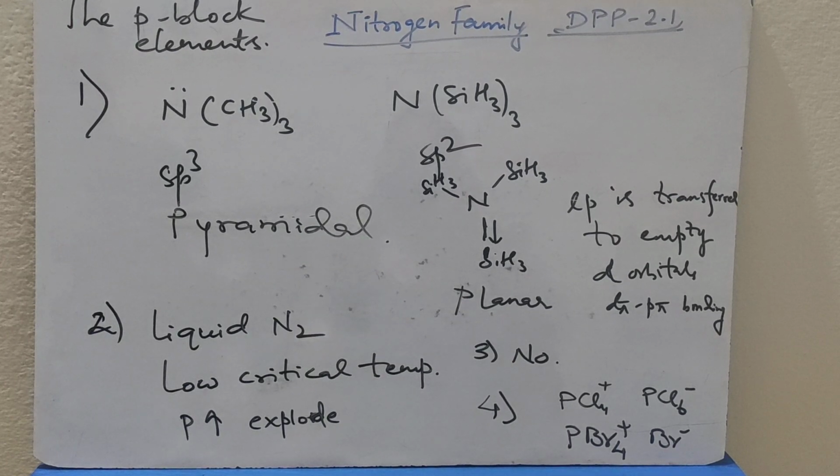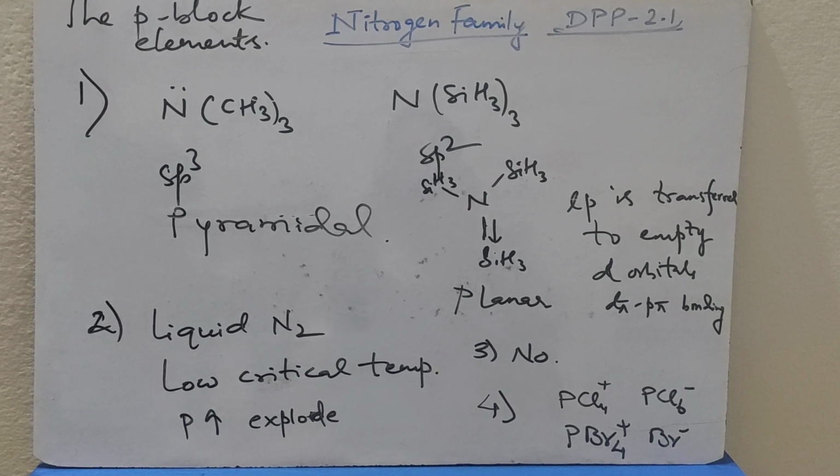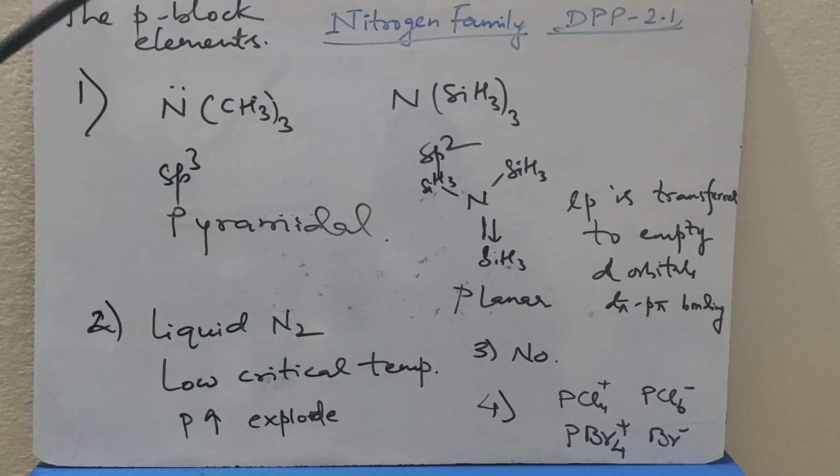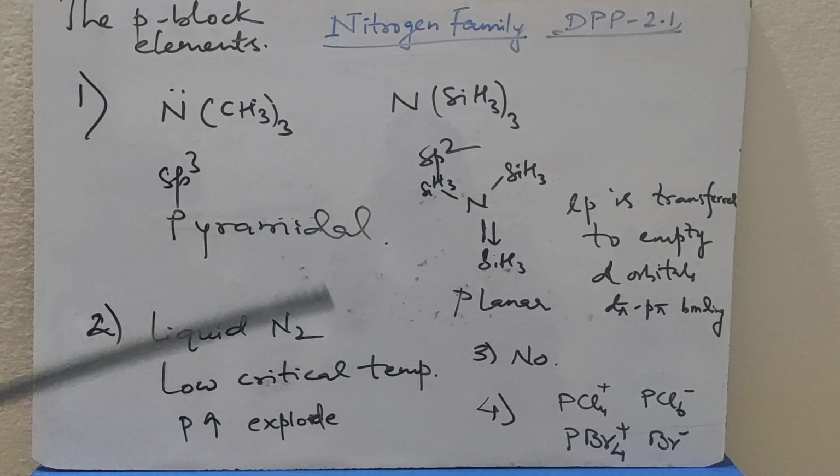Third question. Could the strain in the P4 molecule be reduced by using sp3 hybrid orbitals in bonding instead of pure p orbitals? In P4, the hybridization is sp3 and it is tetrahedral. The angular strain cannot be decreased by using sp3 hybridized orbitals.